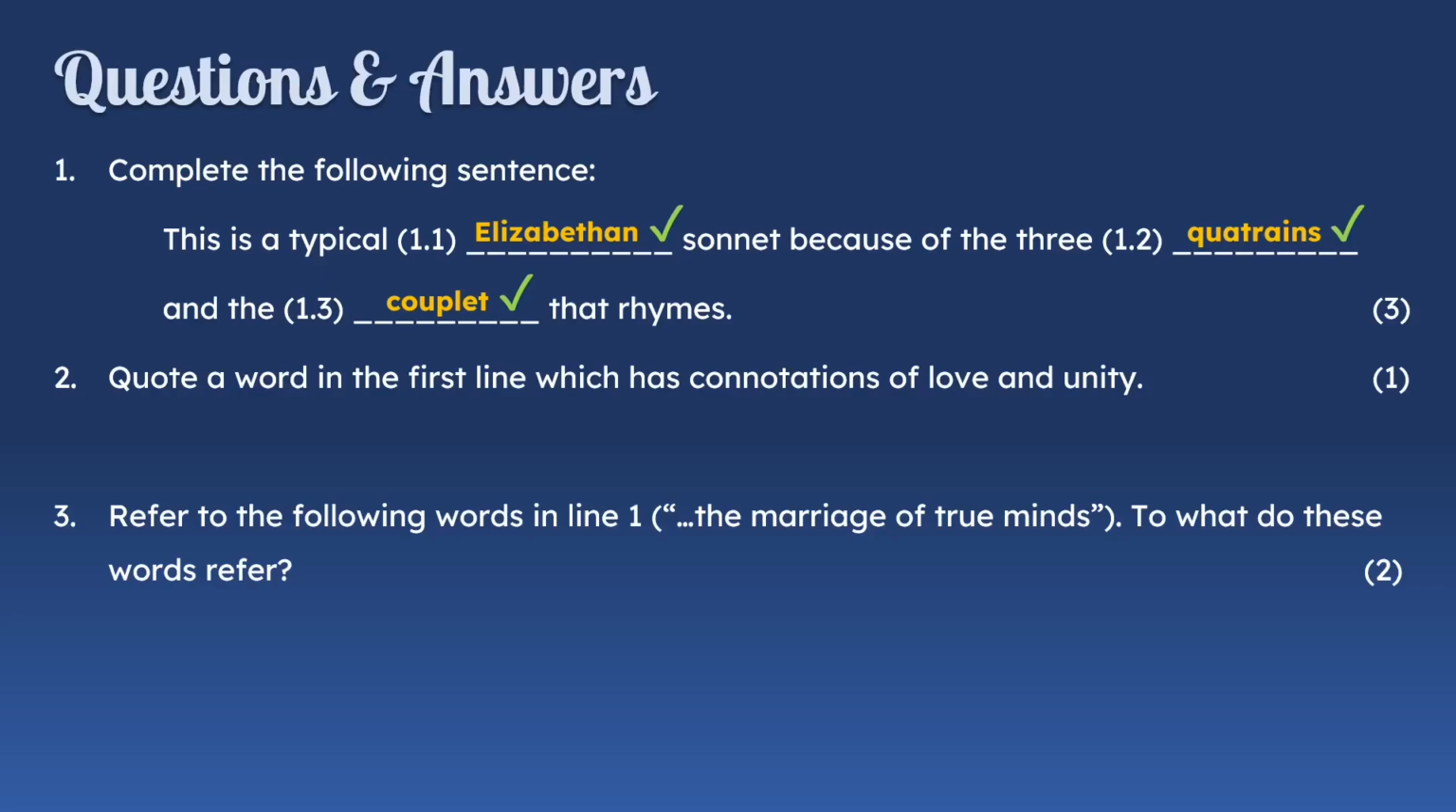Let's look at question 2. Quote a word in the first line which has connotations of love and unity. So in this question, we see they say quote, and whenever you see the word quote, it means you have to use quotation marks or inverted commas. So you have to write the word in quotation marks. Then the word connotations here is just a fancy way of saying it's linked to or it can be associated with.